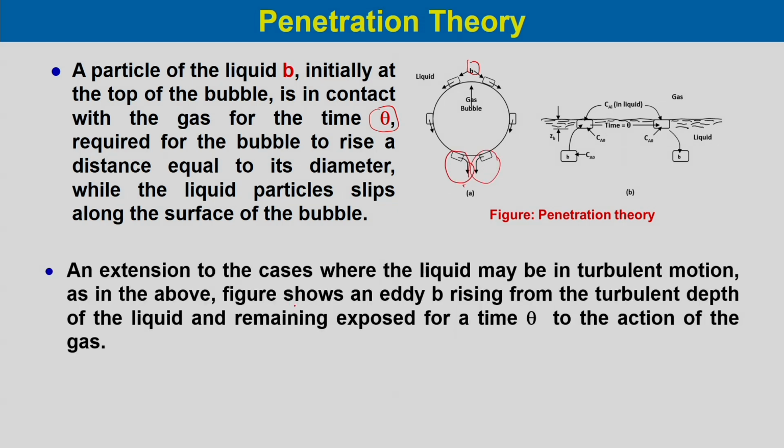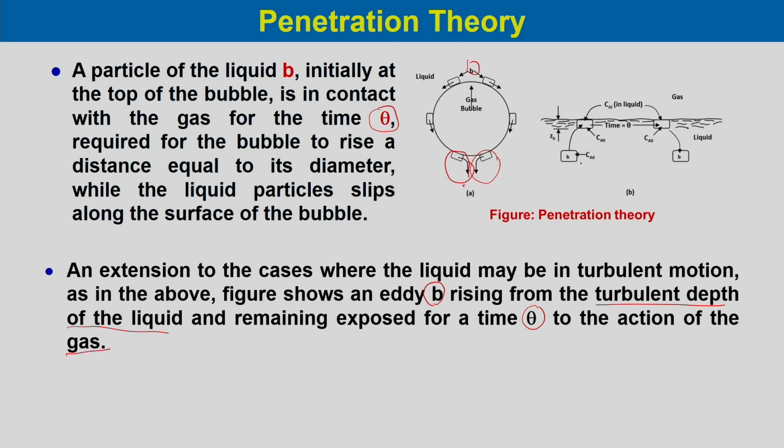An extension is the case where the liquid may be in turbulent motion, as shown in figure B: an eddy of B rising from the turbulent depth of the liquid and remaining exposed for a time theta to the action of the gas.